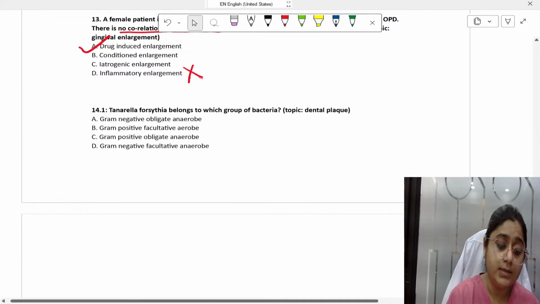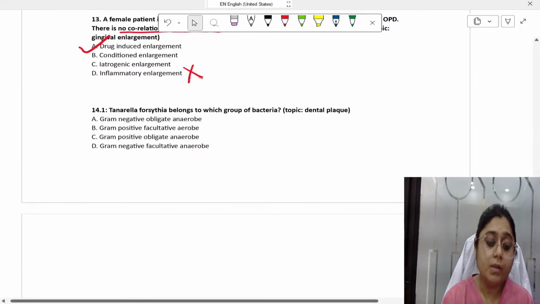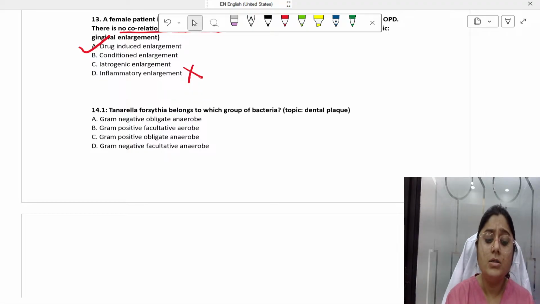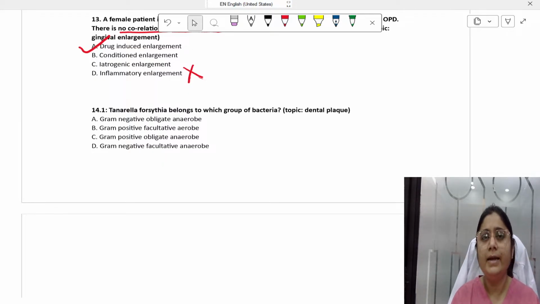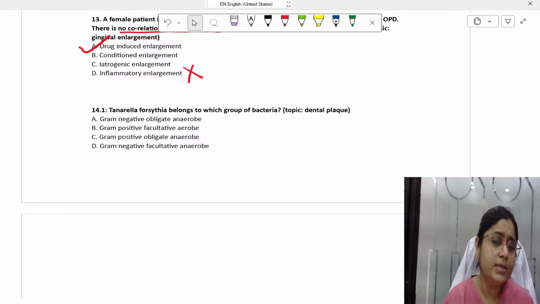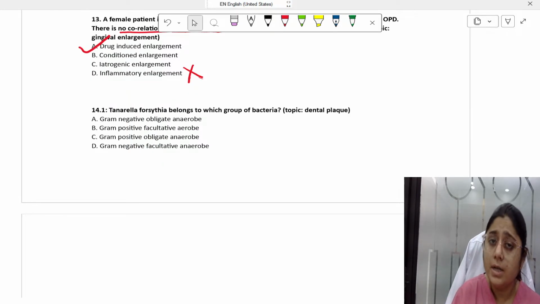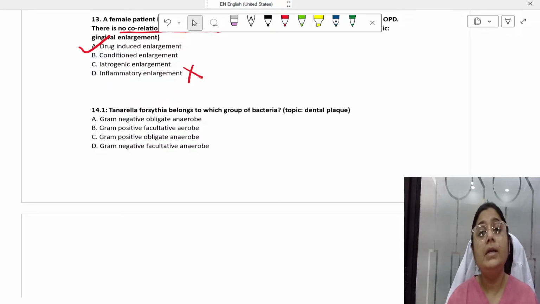Now, question number 14: Tannerella forsythia belongs to which group of bacteria? This is dental plaque and calculus, the bread and butter of periodontics. One question you will get every alternate year. I will not say every year, but every alternate year, or in every alternate paper, either in INI-CET or NEET, you will get one question from dental plaque.